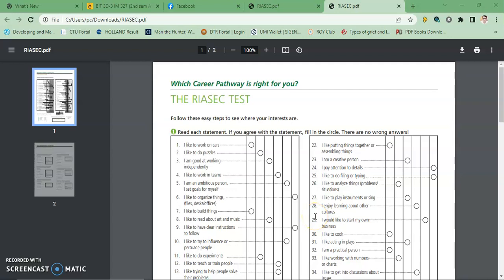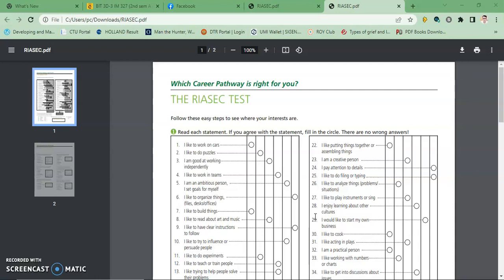Hello class, today we are not going to meet, but you will be given this activity, which is to answer a personality test. This is a career test, no? The RIASEC test. So the test will help you determine your interests and your skills, no?